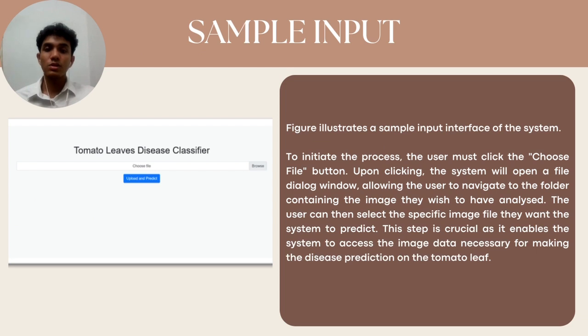Next, we will be moving on to the sample input. The figure on the left shows a sample input interface of the system. To initiate the process, the user must click on the choose file button. Upon clicking, the system will open a file dialog window, allowing the user to navigate to the folder containing the image that they want to predict. The user can then select the specific image file that they want the system to predict. This step is crucial as it enables the system to access the image data necessary for making a disease prediction on the tomato leaf.